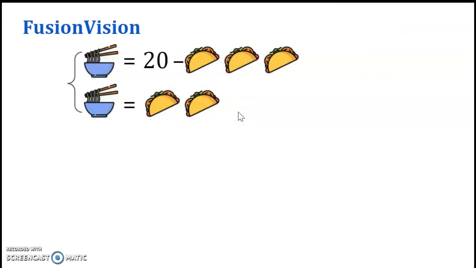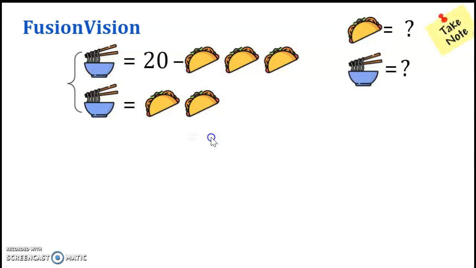Okay, what about this situation? Another restaurant, Fusion Vision, they sell noodles and tacos. Yummy. Okay, but they are giving us 2 criteria. The cost of noodles is the same as if you started off with $20 and then paid for 3 tacos. So whatever you have remaining is the same cost as the noodles. But we also know that the noodles cost the same as 2 tacos. So if that is the case, what can we do to figure out the cost of taco and cost of noodles? And please take notes here.